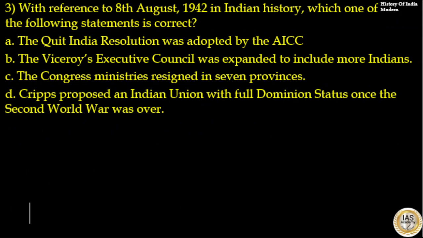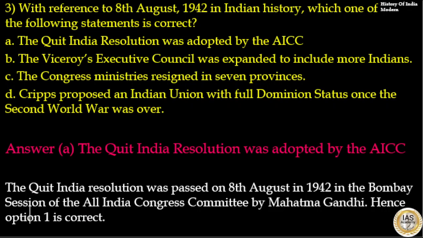With reference to 8th August 1942 in Indian history, which one of the following statements is correct? Here the answer to this question is option A. The Quit India Resolution was adopted by the All India Congress Committee. The Quit India Resolution was passed on 8th August 1942 in the Bombay session of the All India Congress Committee by Mahatma Gandhi. Hence, option 1 is correct.